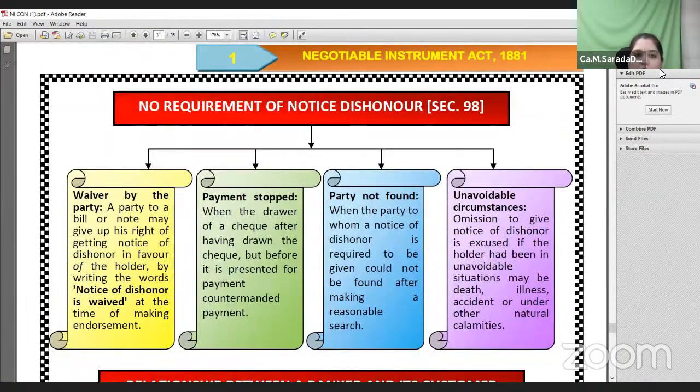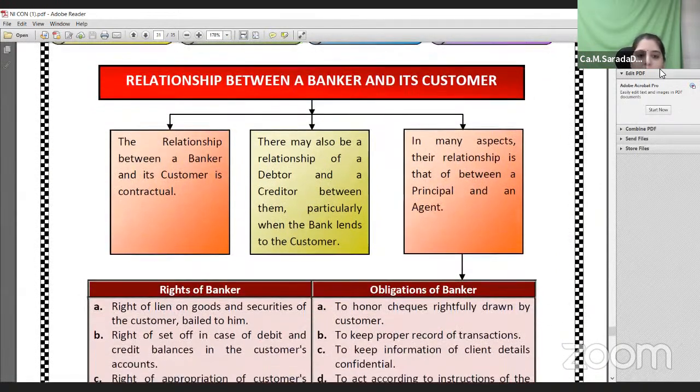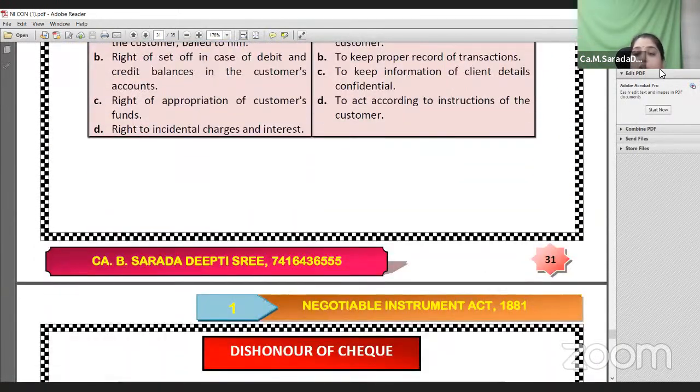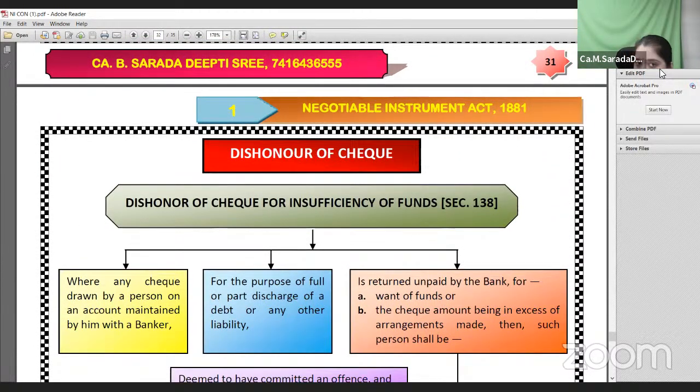Sometimes the notice of dishonor is not necessary, such as when the party is not found due to unavoidable circumstances, or when that particular prior party has waived the right to receive the notice of dishonor. So these are the important points relating to dishonor by non-acceptance, dishonor by non-payment, and notice of dishonor.